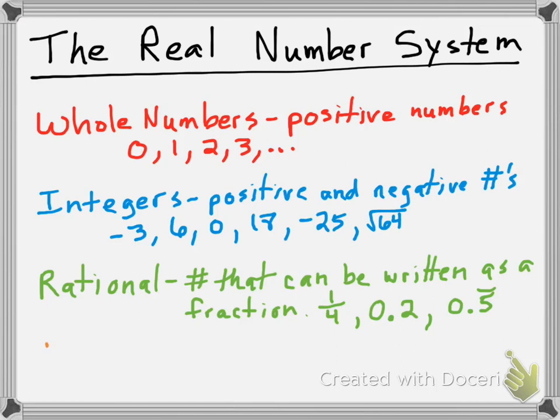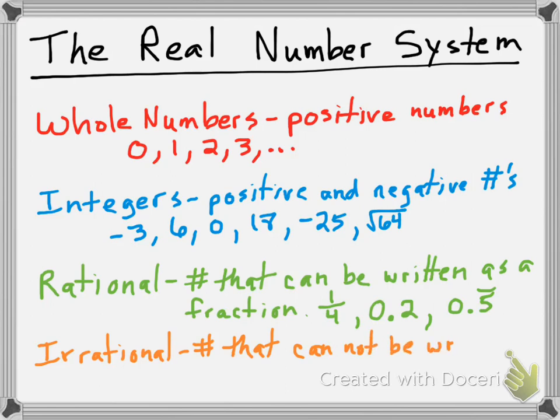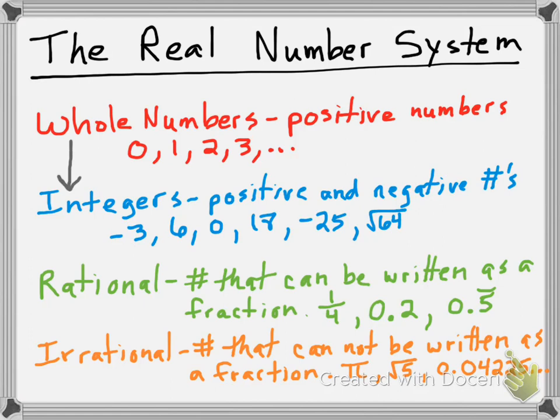And then the last subset of numbers is irrational numbers. And those are just numbers that cannot be written as a fraction. And that's numbers like pi, the square root of 5, or 0.04225... Okay? So, now, I will point this out.